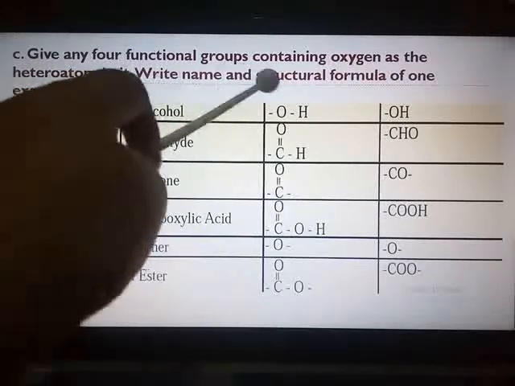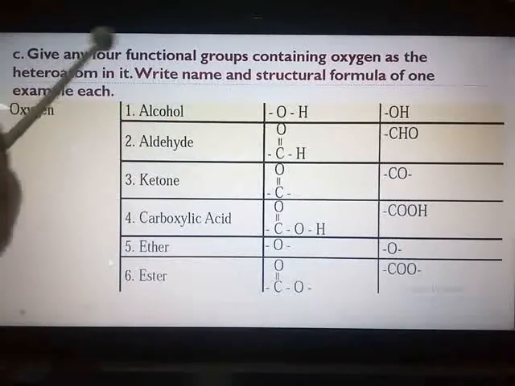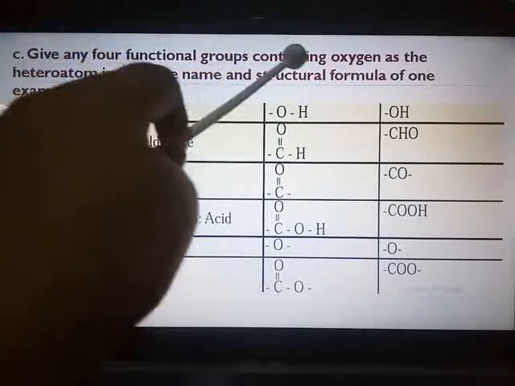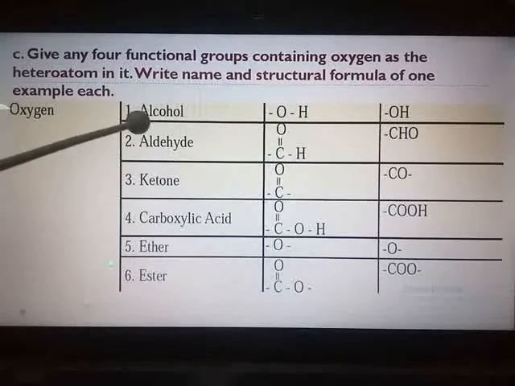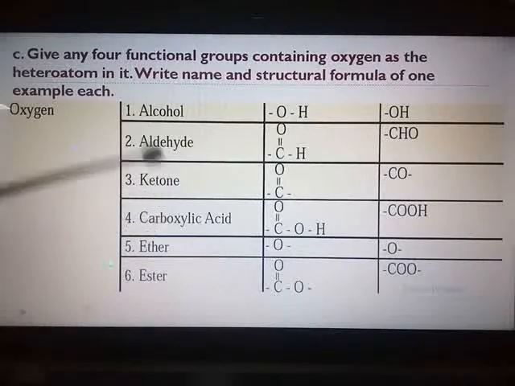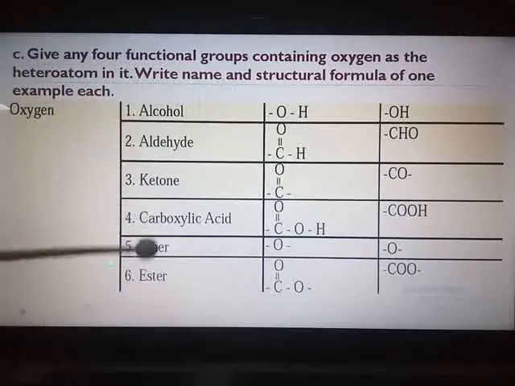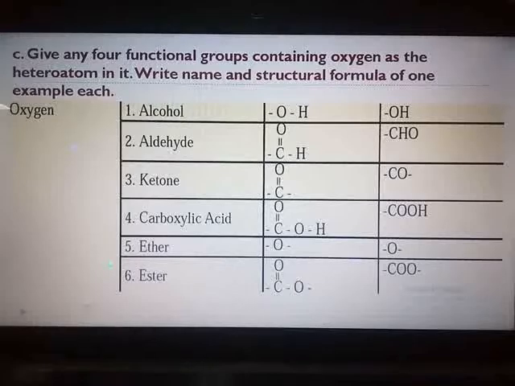Here I have not displayed the names and all. Here it is the name of the heteroatom. Then the name, structural formula, condensed formula, and then any one example of your choice you can take. First I have taken alcohol, aldehyde, ketone, carboxylic acid. They have told any 4. I have given you all the 6 which are there in the textbook. And one example here you can take: methyl alcohol, acetaldehyde and so on.